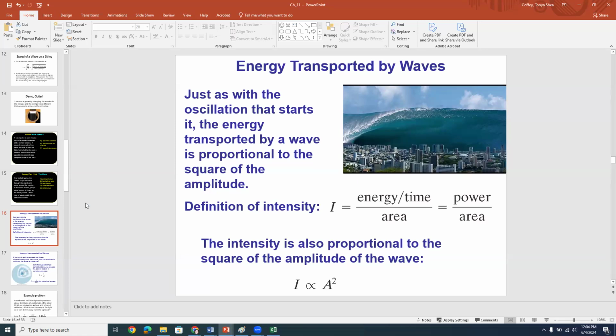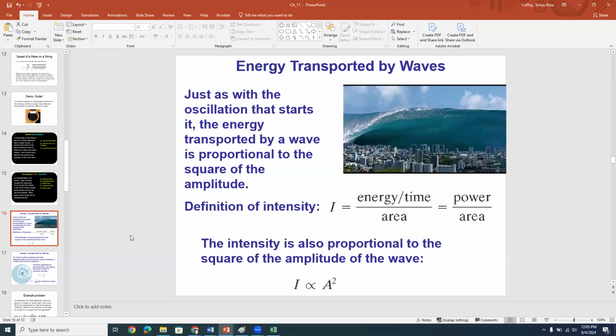of the wave. If you want a little bit more chilling example of that, you could take a look at this image of a tsunami here on the right. So tsunamis have really high amplitudes of oscillation of the medium, and that's what makes them so dangerous. The higher amplitude of oscillation means that they have a lot more energy, and that has the ability to do some really destructive work on all the buildings and people in its path. And you wouldn't get this upset about just a little ripple wave or a normal wave rolling into the beach that's maybe only a meter or two tall, but something like this would scare the heck out of you, right?